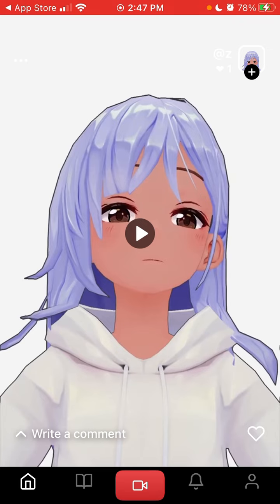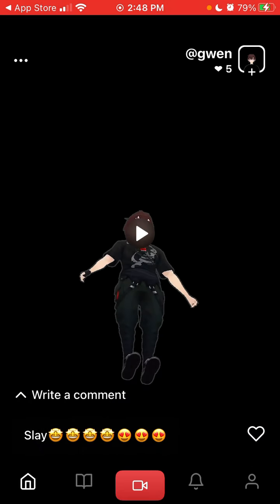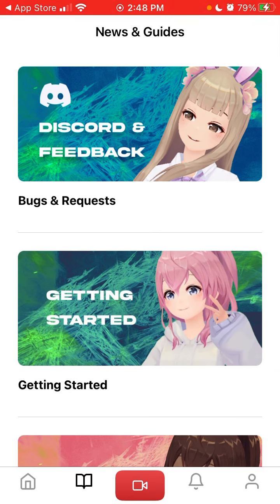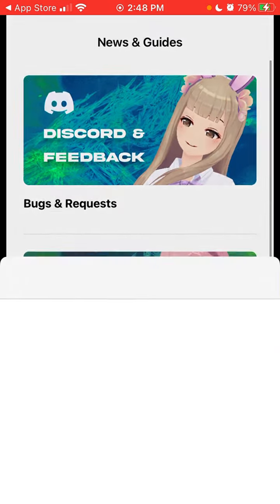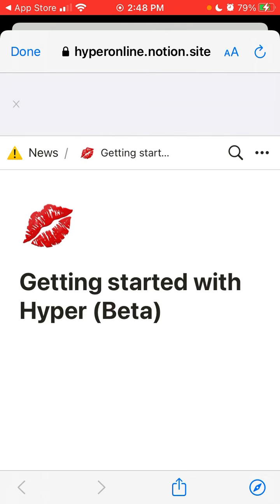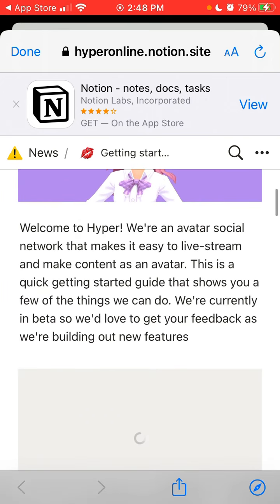So who knows? But anyways, this is just an app. I think it requires a bit more work, and there are not that many users yet. There are just a few likes here and there, but it's a good start. You can report bugs and requests here. You can just tap here. There is not even a real support site, just a Notion. So you can go to the Hyper Online Notion, and this is just a beta version.